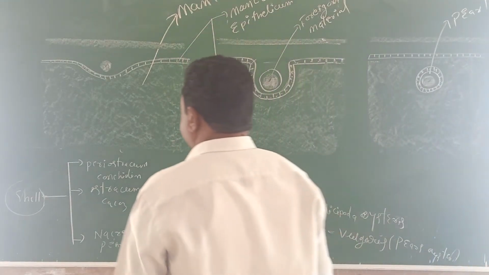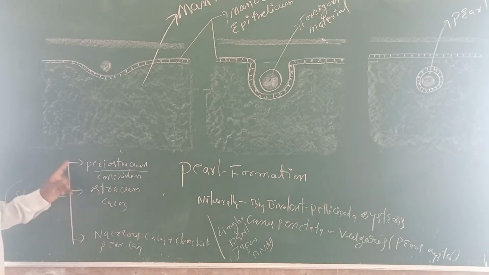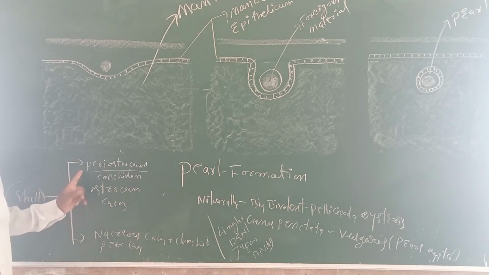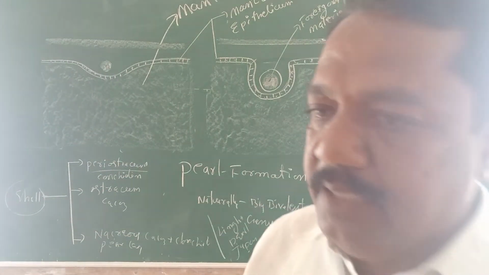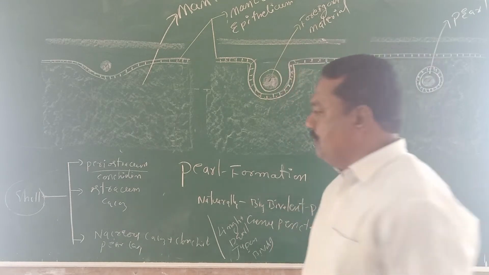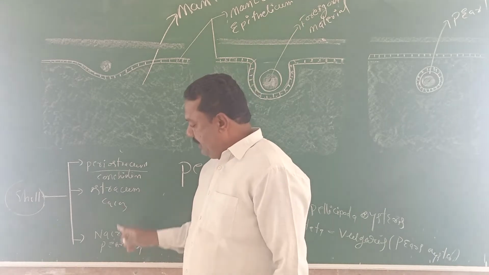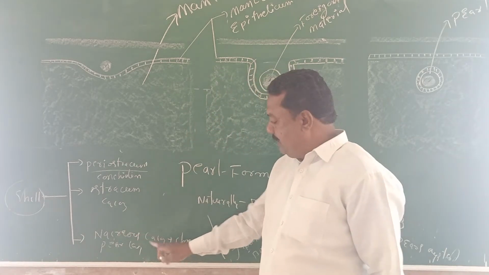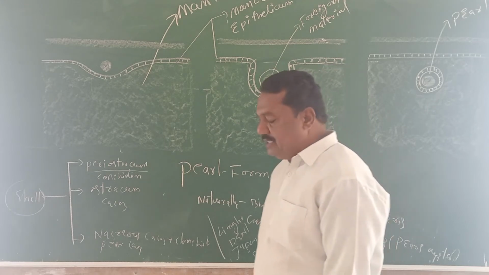The outer layer is called the periostracum. Already discussed, the outer layer of the shell is called the periostracum, and it is made of conchiolin substance. The middle layer is called the ostracum, and it is made of calcium carbonate. The inner layer is called the nacreous layer or pearl formation layer. It is very important.